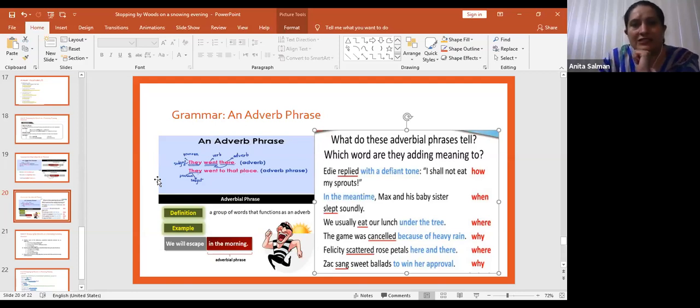Next, the game was cancelled because of heavy rain. Why was the game cancelled? It is giving us information. Game क्यों cancel हुई? Why did the game get cancelled? And it is giving us information: because of heavy rain. Because of heavy rain is modifying the verb cancelled. Cancelled होने की reason बता रहा है, कि because of heavy rain. So because of heavy rain is an adverb phrase.